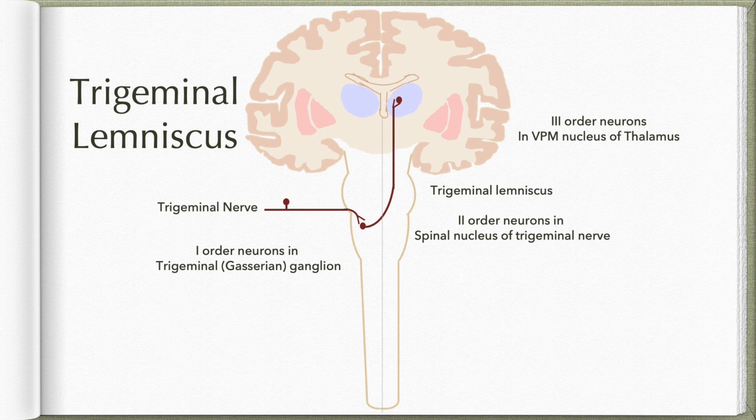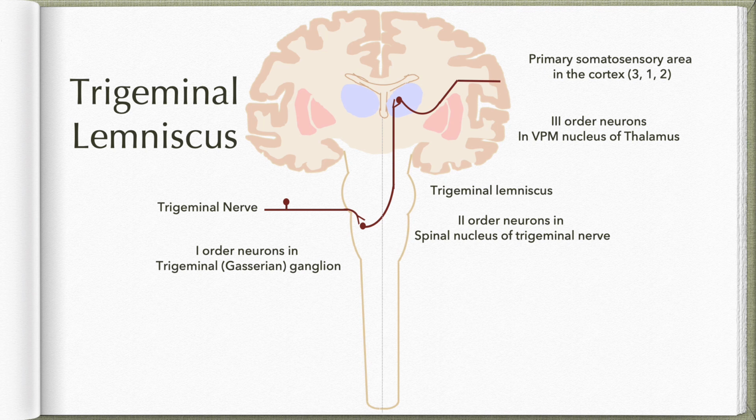Fibers from the VPM nucleus radiate through the internal capsule and corona radiata to project to the primary somatosensory area, which is located in the postcentral gyrus. So here they reach the area for the head region in the sensory homunculus. Some fibers from the spinal nucleus will project to the ipsilateral thalamus.